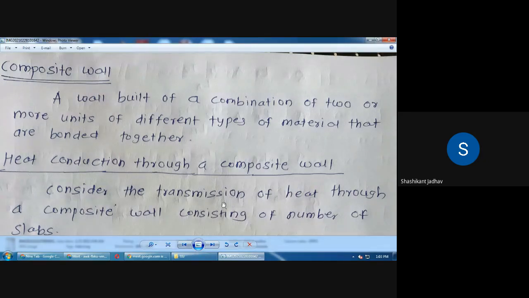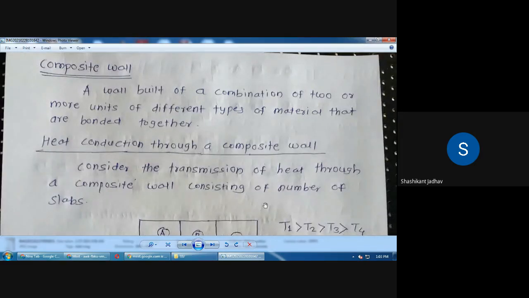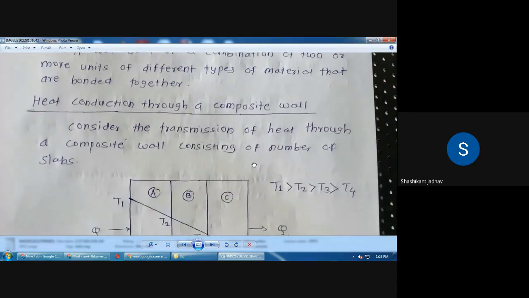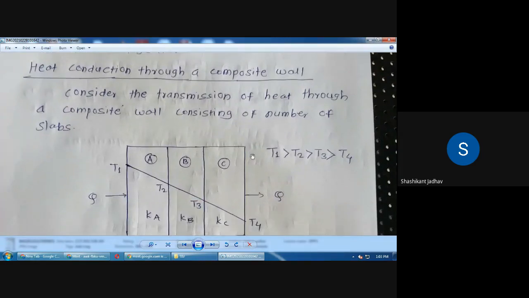composite wall. समजलं का बघा. प्लेन वॉल मध्ये आपण फक्त एक लेयर कन्सिडर केलेला. फॉर द composite wall we have to considering the two or more layers and which are bonded together having different materials. So our aim is to calculate the heat conduction through a composite wall. So write down next line, next heading, heat conduction through a composite wall.